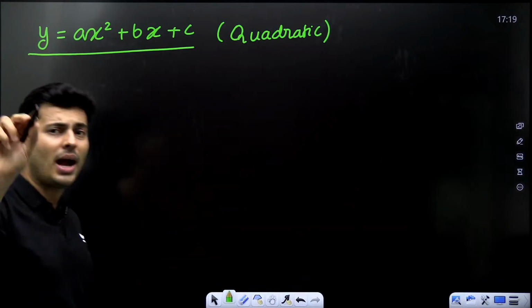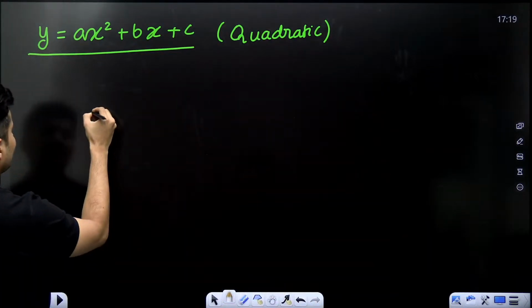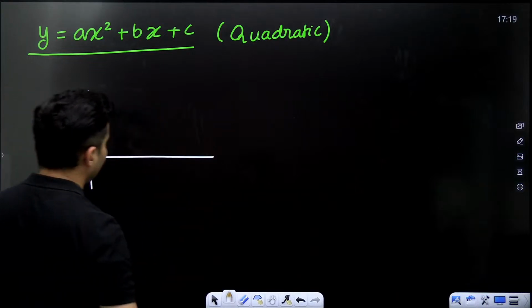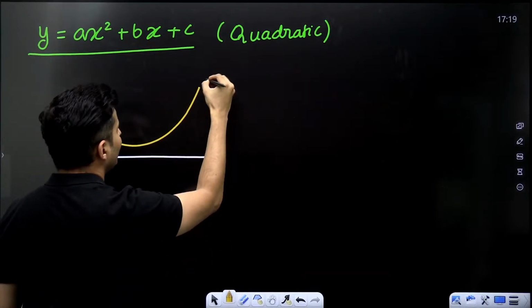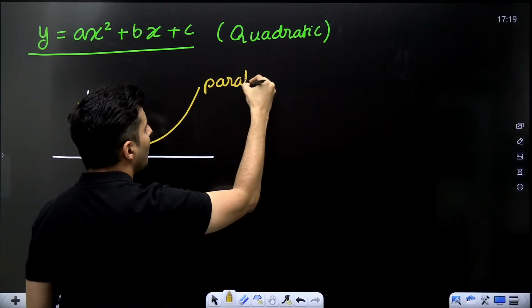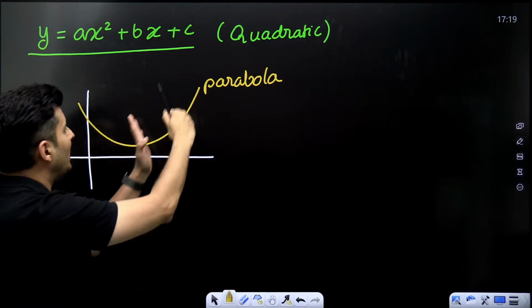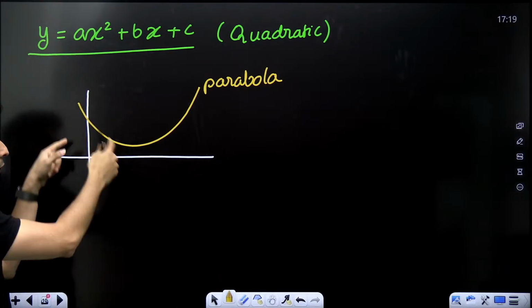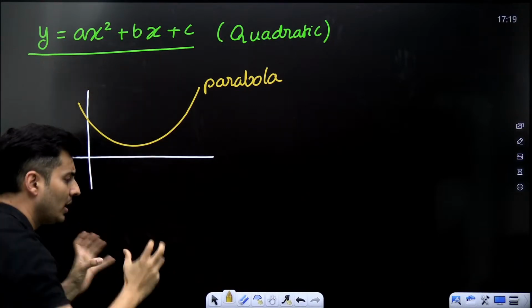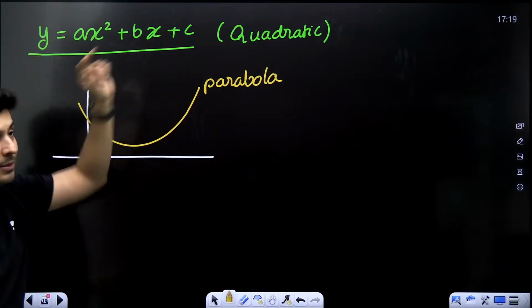And the moment you have a quadratic equation, my dear students, the graph becomes a beautiful curve called parabola. This shape is called parabola. Everybody with me? Now, whether the graph will be up, down, like this, all that is decided by these variables.